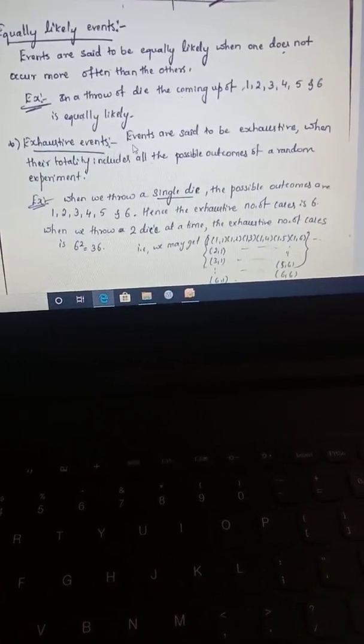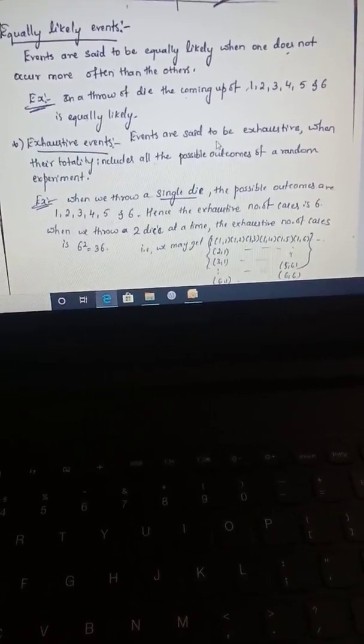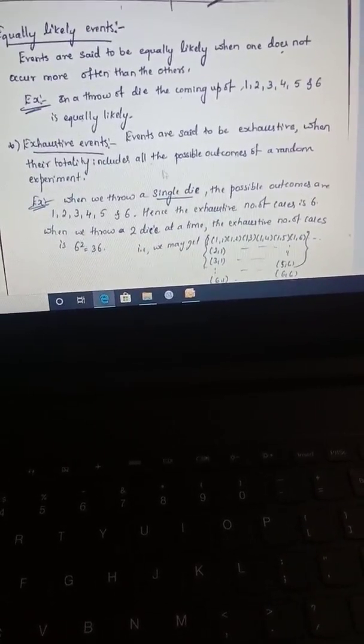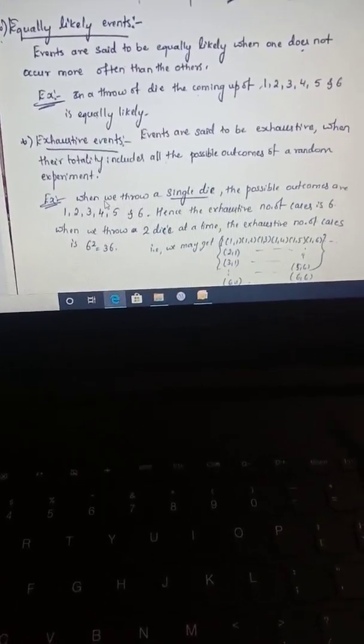Then exhaustive events. Events are said to be exhaustive when their totality includes all the possible outcomes of a random experiment. We'll see the example here. When we throw a single die, the possible outcomes are the numbers from 1 to 6. Hence, the exhaustive number of cases, that is the possible outcomes of this, is 6.